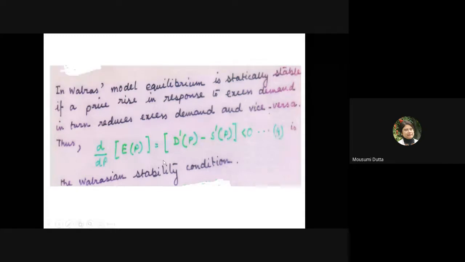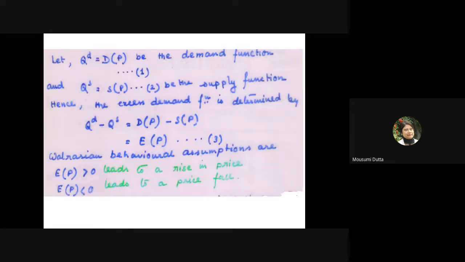dE(P)/dP will be given by the slope of the demand curve D'(P) minus the slope of the supply curve S'(P), and that should be less than 0. From where are we getting D'(P) and S'(P)? If we look at this equation, QD minus QS, or E(P), is equal to D(P) minus S(P).